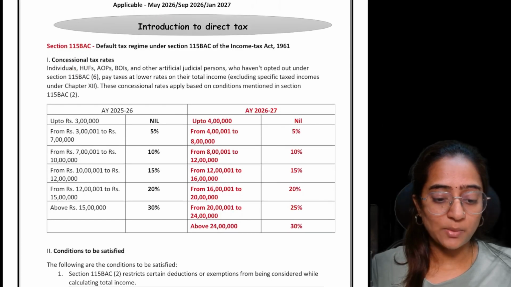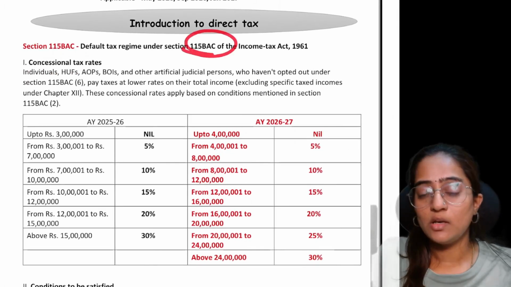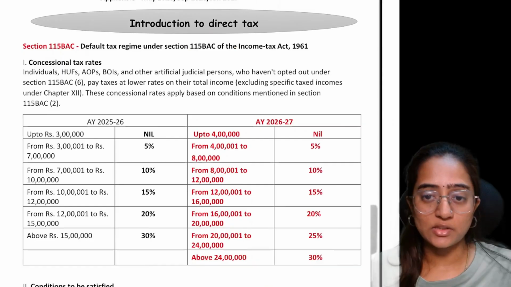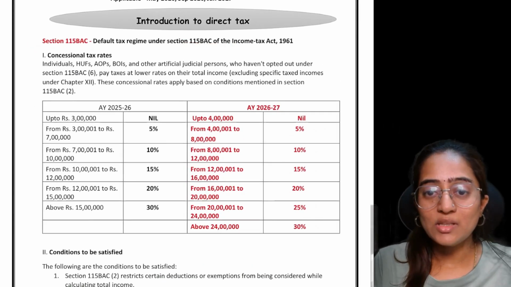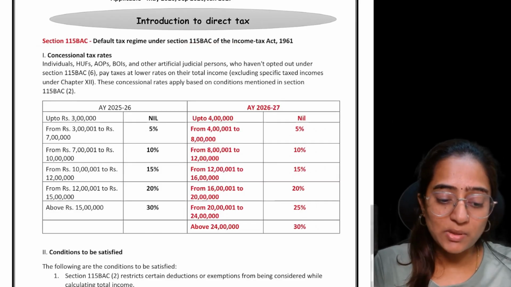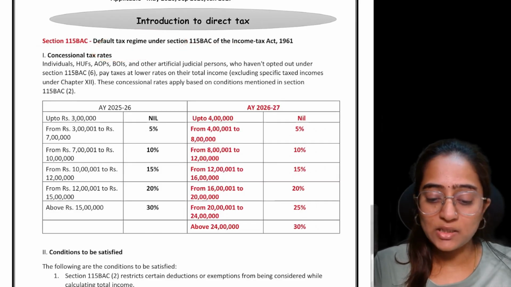The first amendment is in the first chapter, the introduction to direct tax. It is section 115BAC. What 115BAC speaks about is the default tax regime of the Income Tax Act.